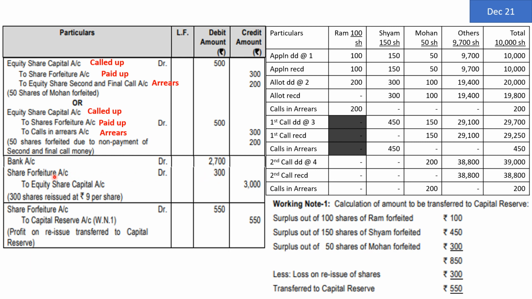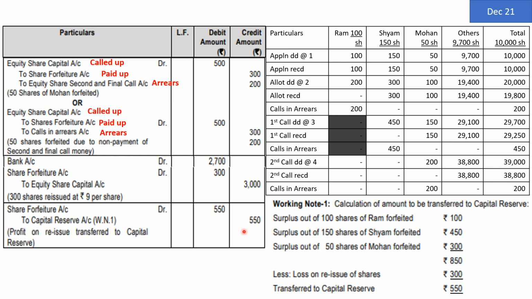Now we already know that the amount of share forfeiture on account of Ram was 100 rupees. On account of Shyam was 450 rupees. On account of Mohan was 300 rupees, which we had seen here just now. So the total amount of share forfeiture is 850, out of which 300 are a discount on reissue, which is already debited to share forfeiture. The remaining amount is 550, which is to be transferred to capital reserve. Amount to be transferred to capital reserve means capital reserve will be credited and share forfeiture account will be debited. So the entry is share forfeiture account debit to capital reserve account 550 each. You can write the narration.